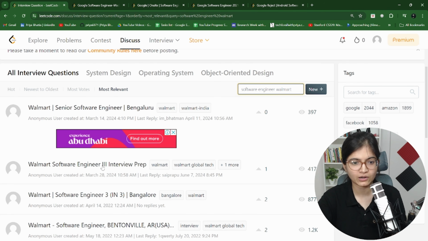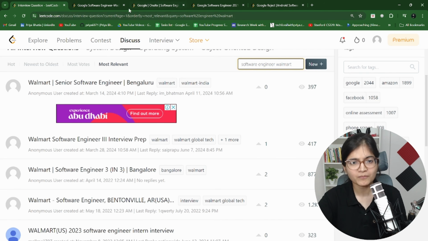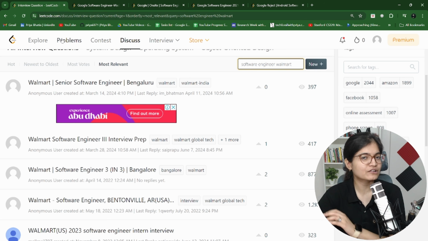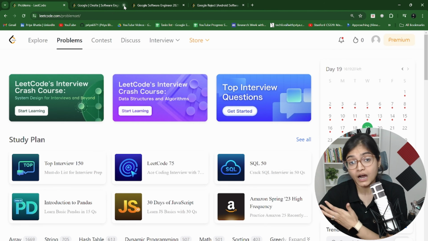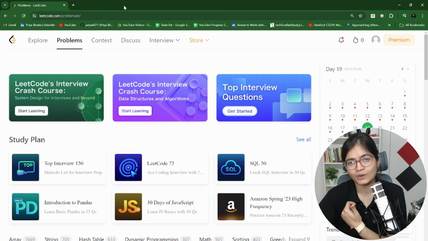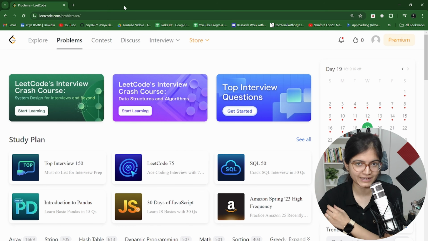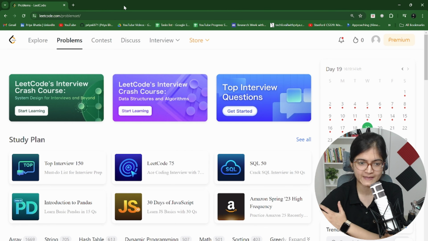Senior software engineer, Bangalore, interview prep. So what I'm trying to convey here is that this platform is really helpful. For example, some people usually ask me, Priya, how will we get to know what kind of salary expectations we should put to the HR? You can refer to this platform for the same.